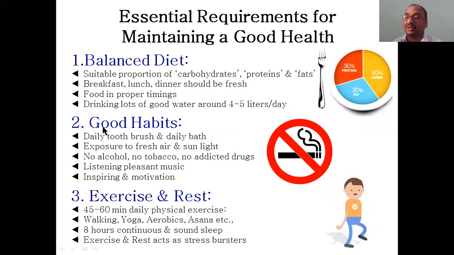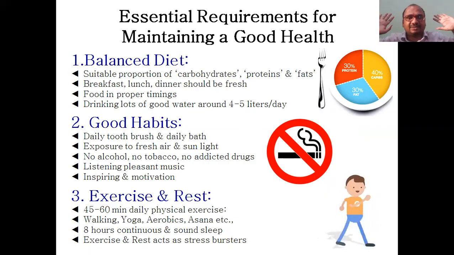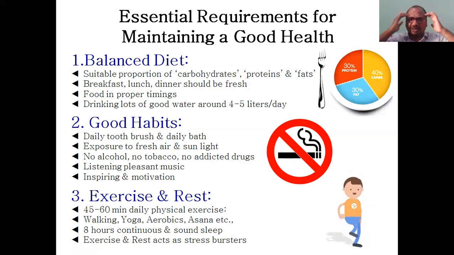Not only taking the food, not only composition, but also proper timing is important. Otherwise, it may lead to acidity again, so you will get a disease. Drinking a lot of water, not only food, water also. So I covered here the major points that you have to keep in your mind very strongly. Drinking lots of good water, around 4 to 5 liters per day. That is a balanced diet.